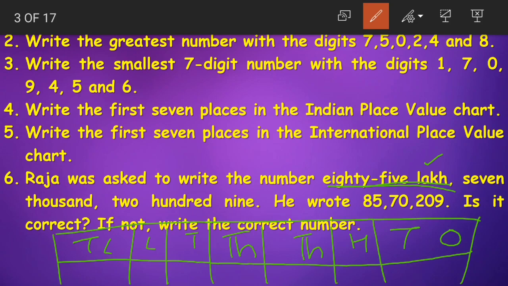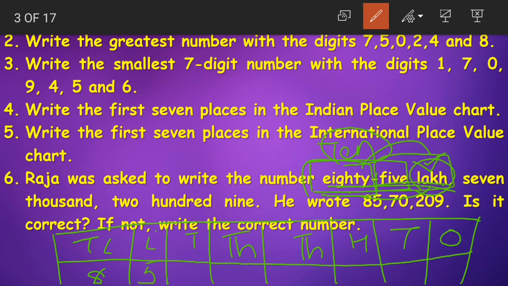Okay. Now we'll start filling up the places with the digits. 85 lakhs. Now 80 means, normally what does 80 mean? 80 means a number which is at tens place. 8 at tens place is called as 80, right? But here it is not simply 80, it is 80 lakhs. So it is at the place value 10 lakhs. Understood, children? 80 lakhs will be written as 8 here. Next 5 lakhs is at which place value? At lakhs place value 5.